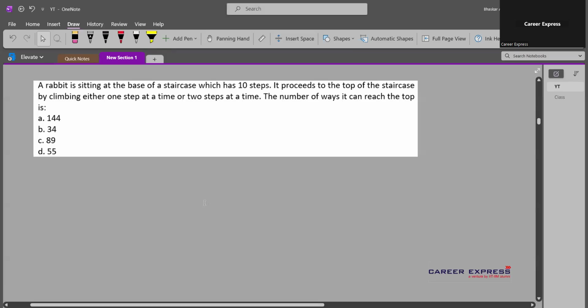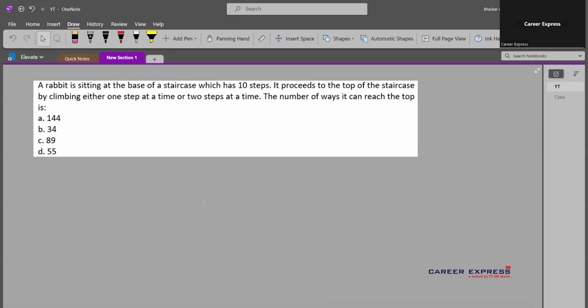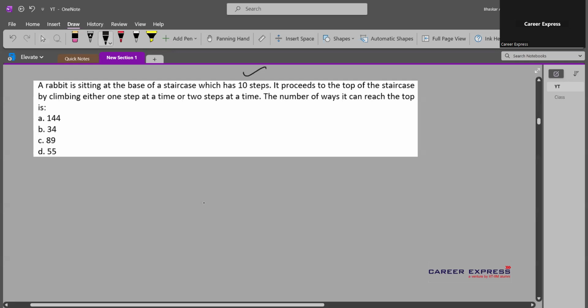This is a question from IPMAT Indore 2023 paper, QA section. So here the story is a rabbit is sitting at the base of a staircase which has 10 steps. It proceeds to the top of the staircase by climbing either one step at a time or two steps at a time.